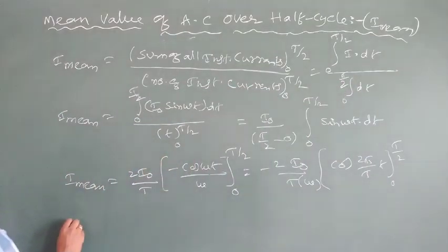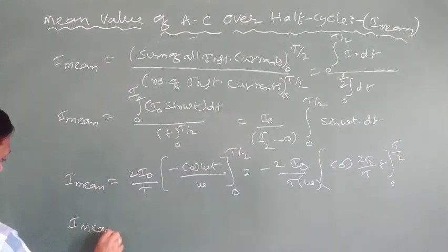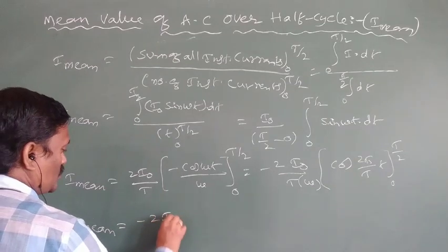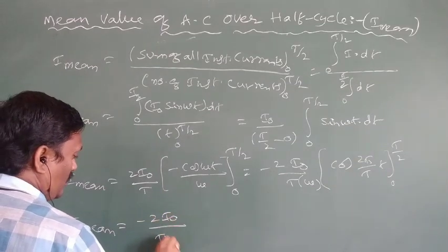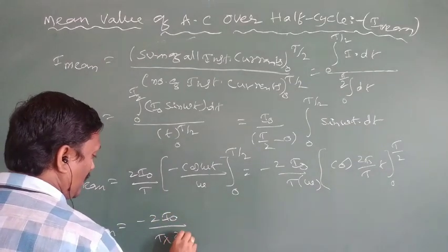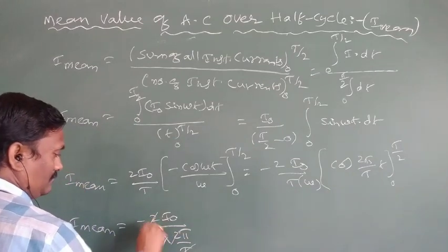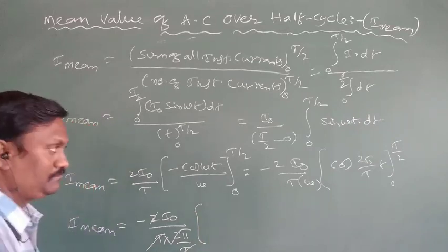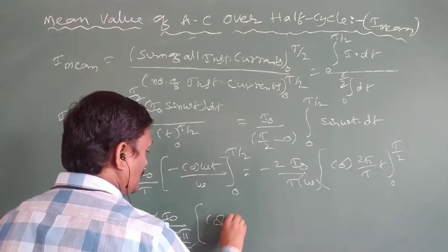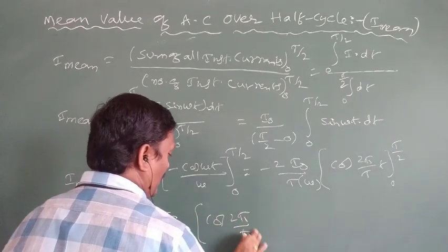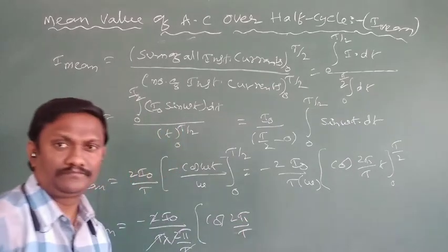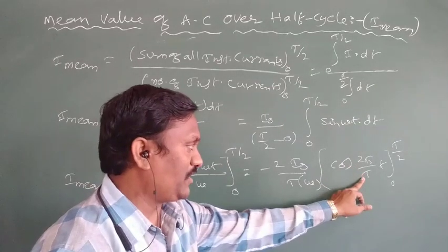So the expression for the mean value of AC, I mean, is equal to minus 2 I naught by T into omega. Omega means 2 pi by capital T. Capital T cancels, 2 cancels. Into cos of 2 pi by capital T into small t.